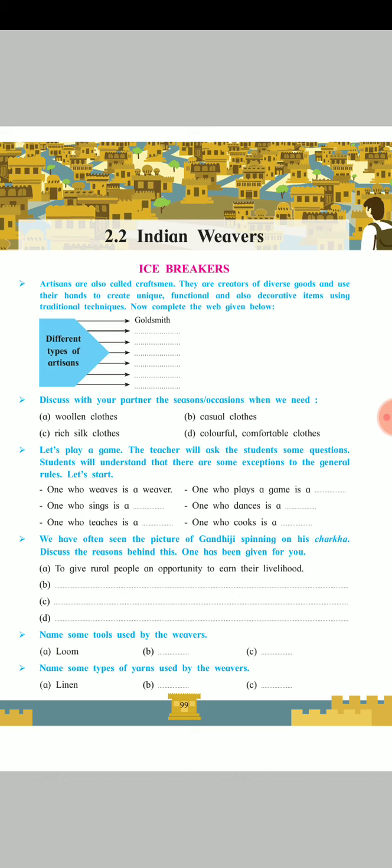Then B, casual clothes. We wear casual clothes when we are at home, when we are free at home. Then C, rich silk clothes.